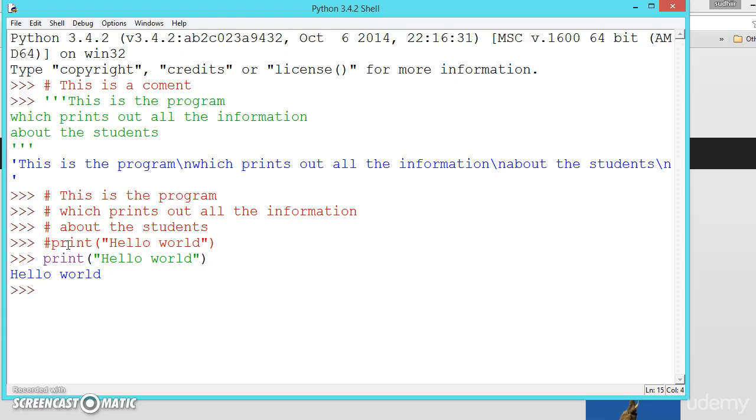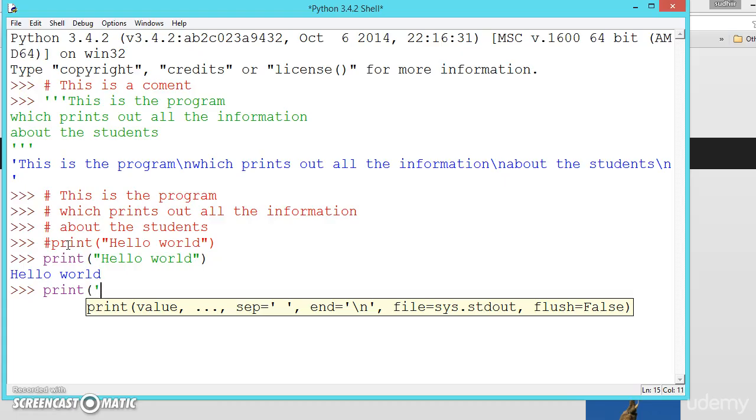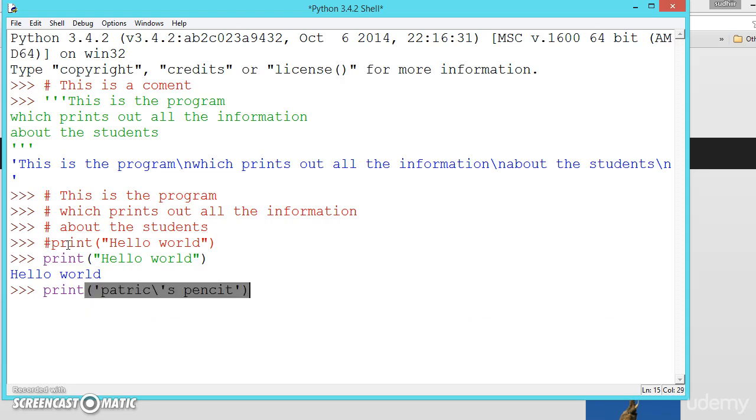So we are done with comments, but don't forget them. They are your best friends in debugging complex Python code. Let me show you one more thing. In the print function, if we want to write something like Patrick's, we want to print an apostrophe also. For that we will use a backslash and a single quotation, and write Patrick's pencil. Once you see the output you will understand why we are using the backslash and a single quotation.